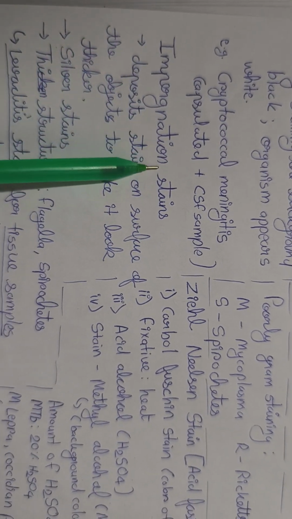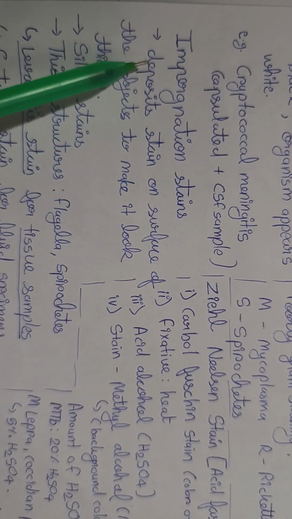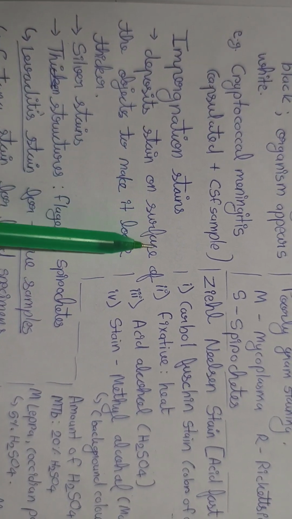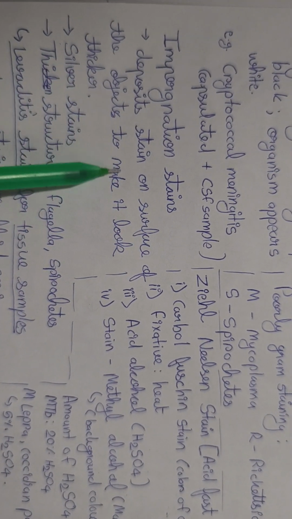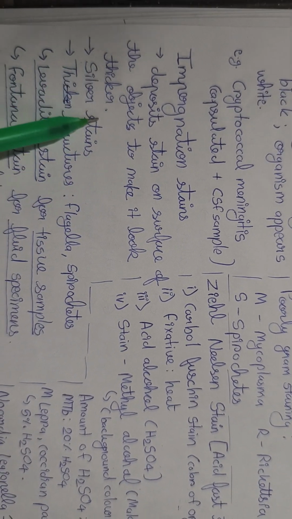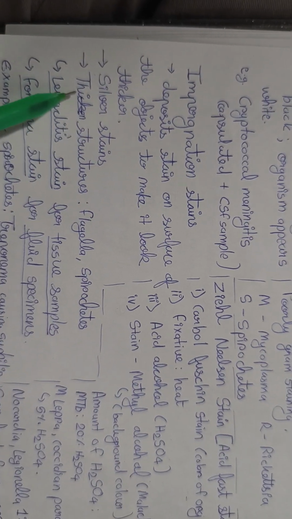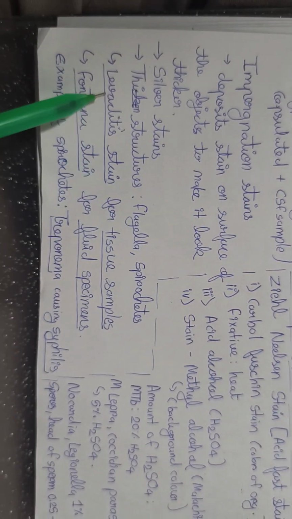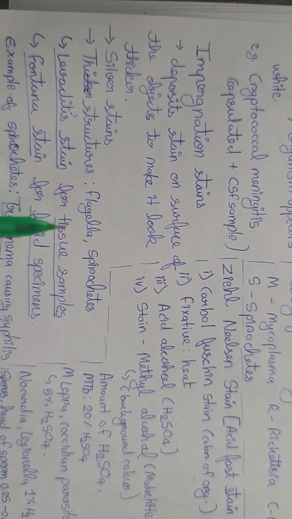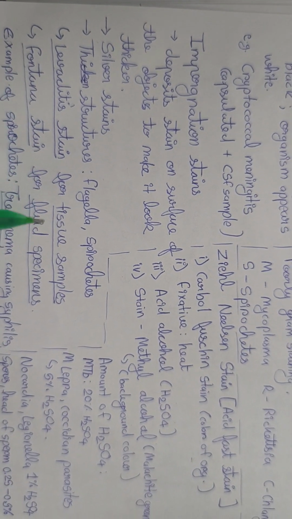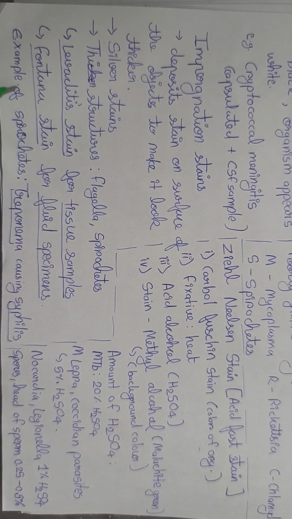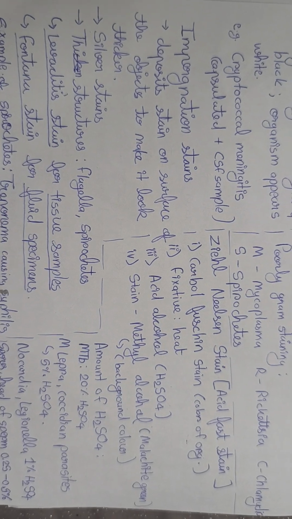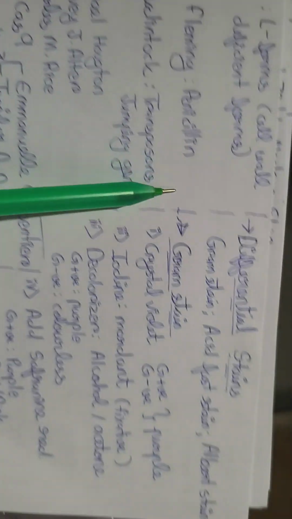Then impregnation stain deposits stain on the surface of the object to make it look thicker. Silver stain is used for thinner structures like flagella and spirochetes. Levaditi stain for tissue samples, Fontana stain for fluid samples. Examples of spirochetes are Treponema causing syphilis.